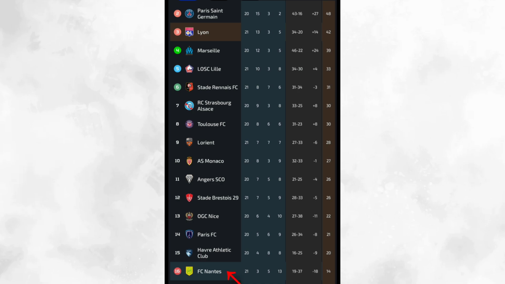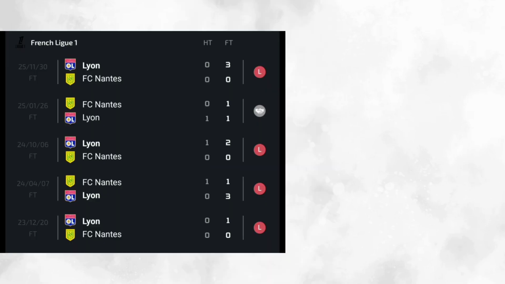So right now we are jumping into the last 5 matches. After that, I'm going to show you the outcome. Jumping on the last 5 matches, on 23, 12, 20, we can all see that our market worked, guys. Can you see that? The first match. The market we'll be focusing on, as I said, is the match result. So we'll be saying Lyon to win the match, and here we can see that it worked, guys.